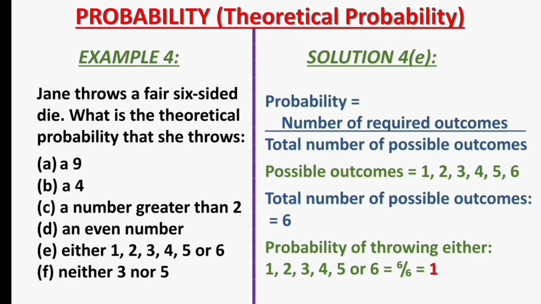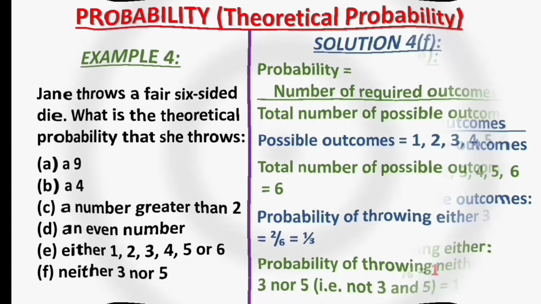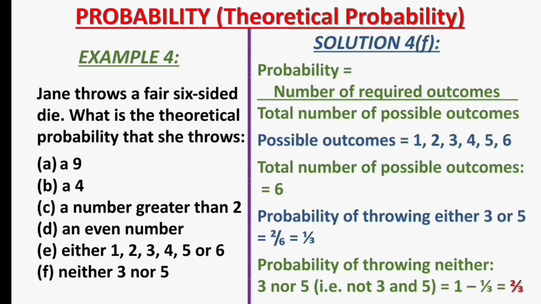Lastly, for the solution to example 4f, can you tell the probability of throwing neither 3 nor 5? Let's see if you can. The probability of throwing either 3 or 5, which are two numbers, is 2, representing the number of required outcomes, divided by 6, representing the total number of possible outcomes. This will simplify to 1/3.